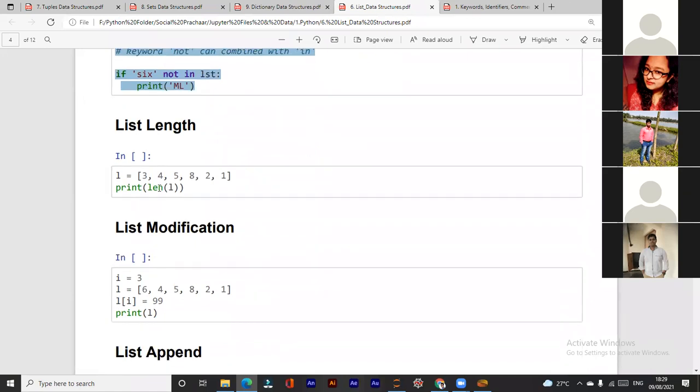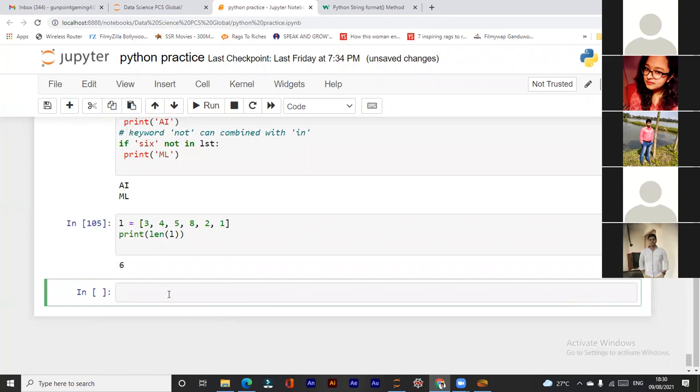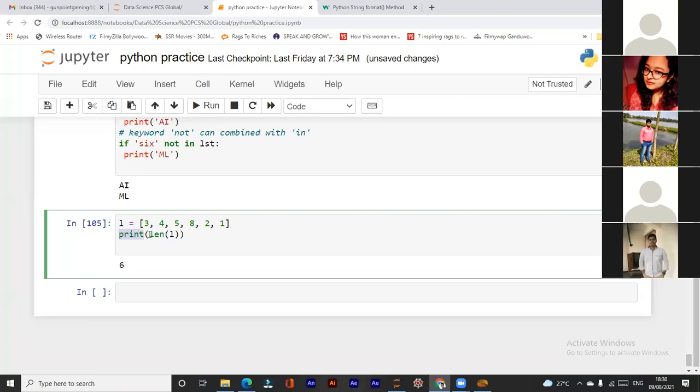Now we can check the length of the list by using the function len, for length. It will give you the length of the list. So the list is 1, 2, 3, 4, 5 and 6. Now we will check the length of the list. It is 6. To check the length, just write len, then parenthesis, L within that parenthesis, and you will get the length of the list.